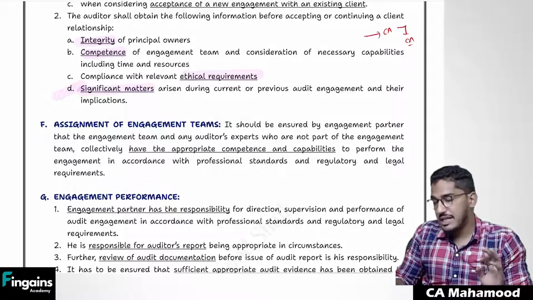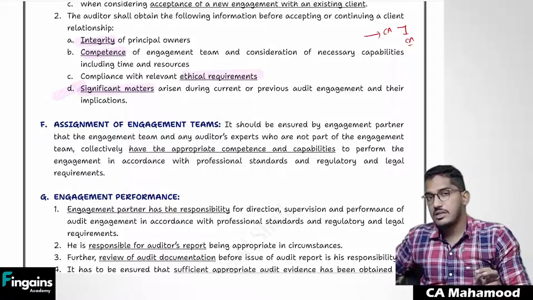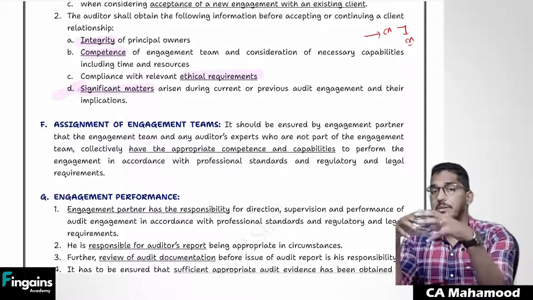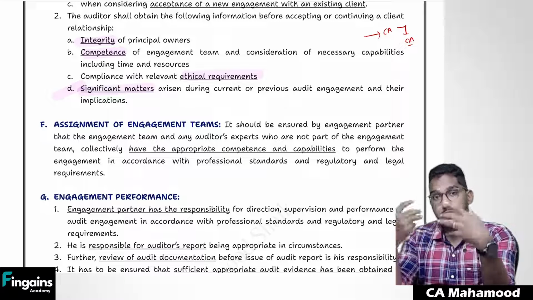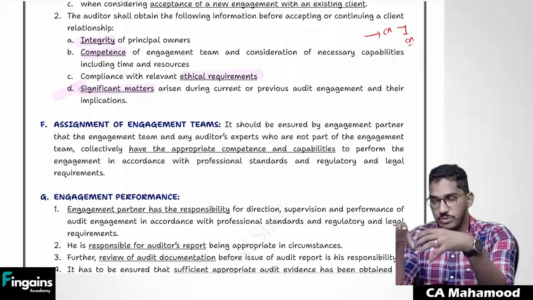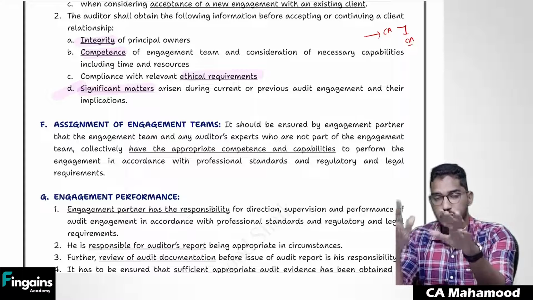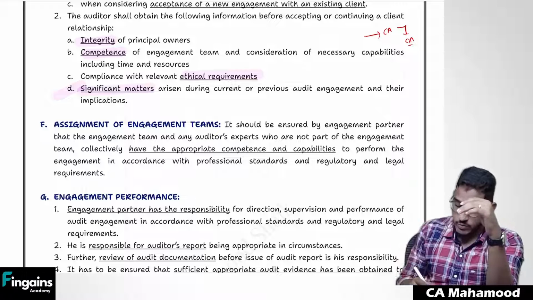For example, last year I did the company audit for the client. Current year also the same client is asking me to do the company audit. But last year the client troubled me a lot. They did not give me evidence. They made me ask a repeated number of times. Sometimes they shouted at me. If that client is coming to me in the current year and asking me to do the audit, what will I say? I will better stay away from the audit. Sir, no thanks. I will not do your audit. So like that, one extra point they have added.